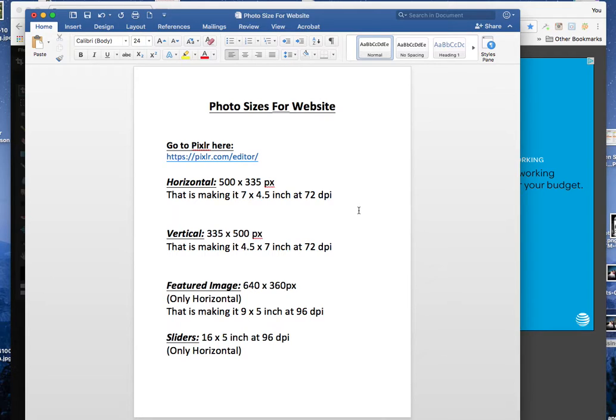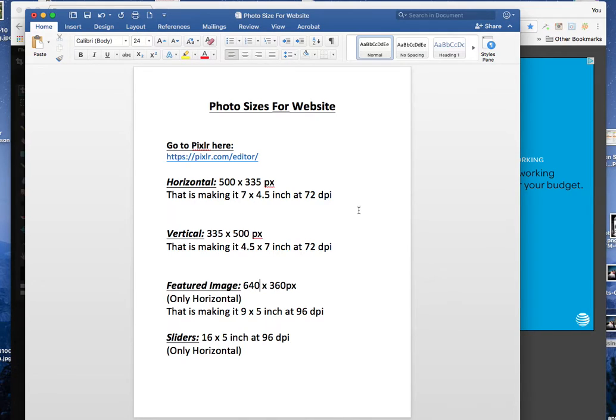I have found that 7 and 4.5 inches is a perfect size horizontal. Shows up well, looks good, and a vertical is 4.5 by 7, meaning it'll be 7 inches high. Just works really good, 72 dpi.